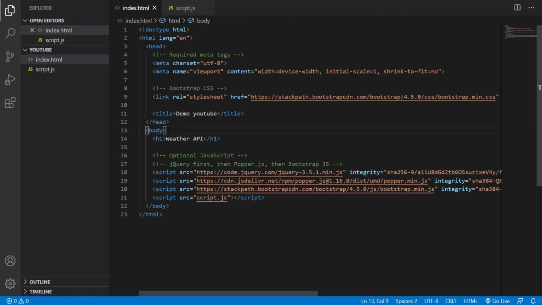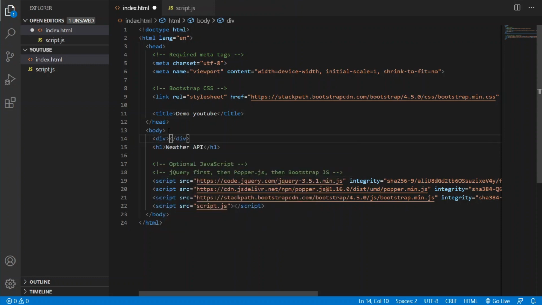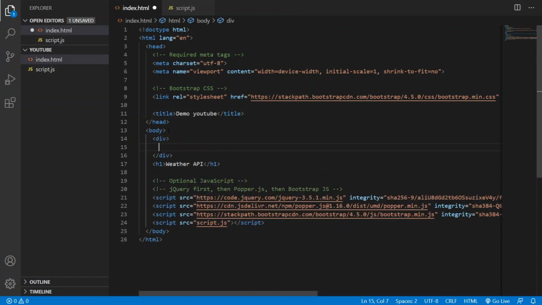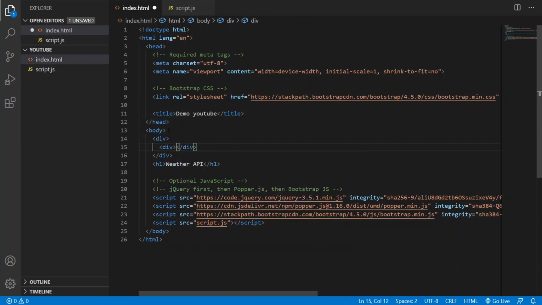And we will make a form in this index.html. We will first make a div, and inside that div we will make another div which will be our container.